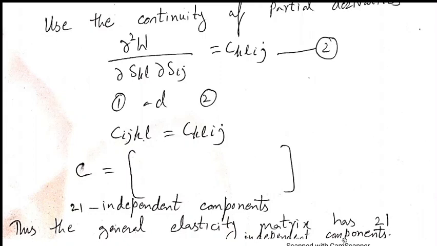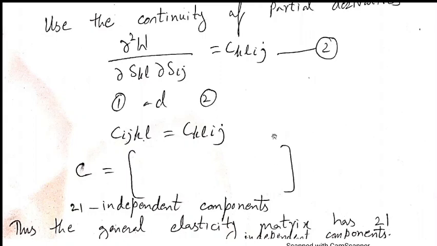So we have seen that from the start, the elasticity tensor has a total of 81 components. Then 54 when we used symmetry of stress, then 36 when we used symmetry of strain together with stress.